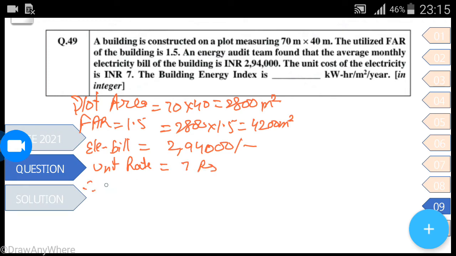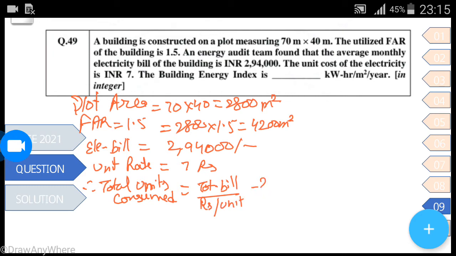So total units consumed is equal to total bill divided by rupees per unit, which is 2,94,000 divided by 7.